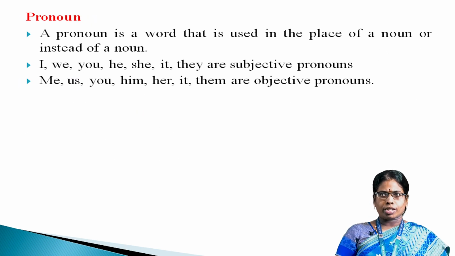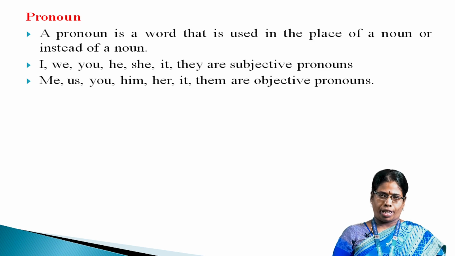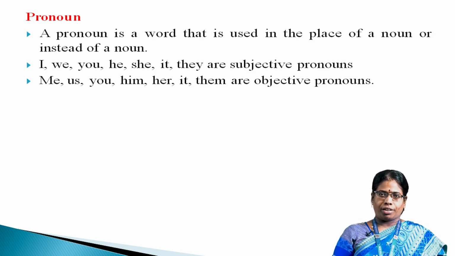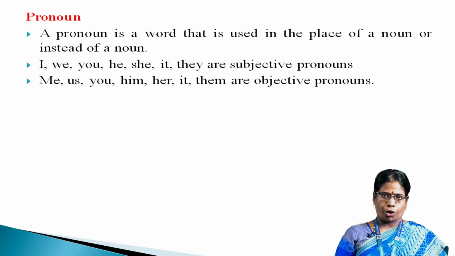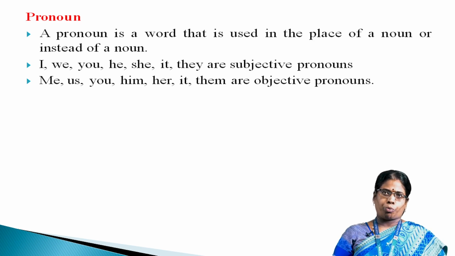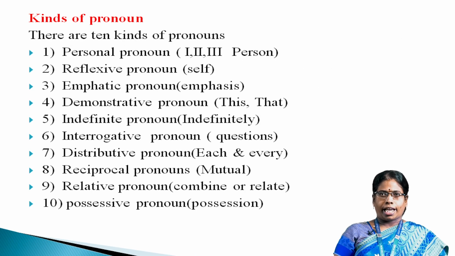Pronoun. A pronoun is a word that is used in the place of a noun or instead of a noun. I, we, you, he, she, it, they are called subjective pronouns, and then me, us, you, him, her, it, them come under objective pronouns. We can say the kinds of pronouns. There are 10 kinds of pronouns.